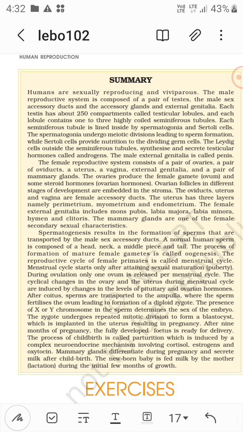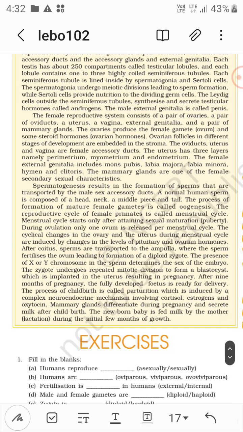The mammary glands are one of the female secondary sexual characters. Spermatogenesis results in the formation of sperms that are transported by the male sex accessory ducts. A normal human sperm is composed of head, neck, middle piece and tail.